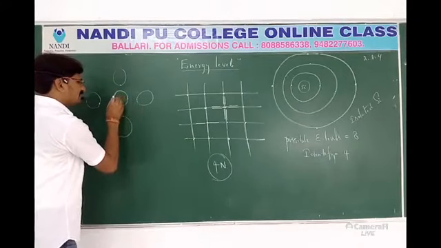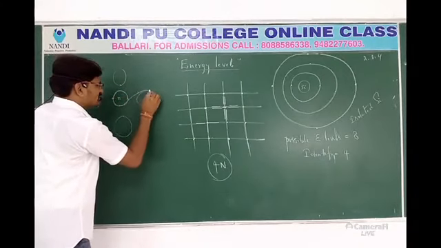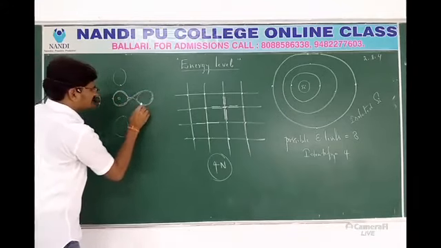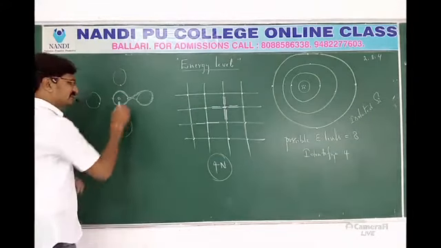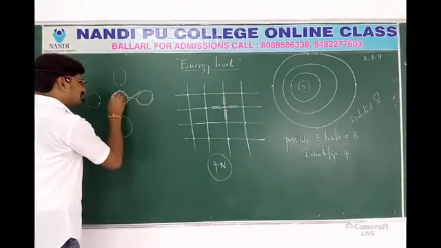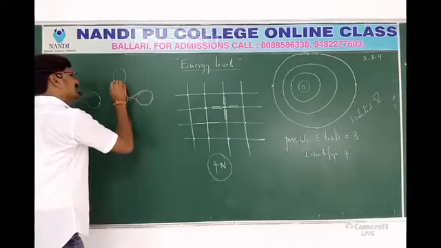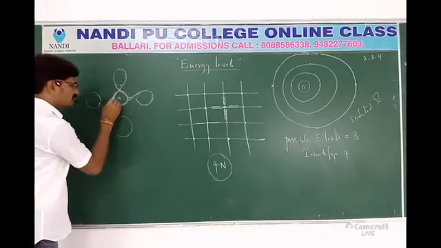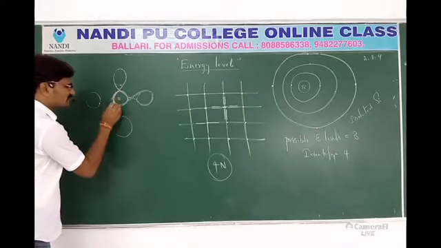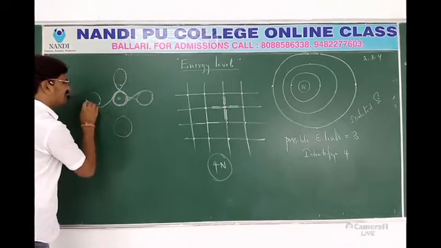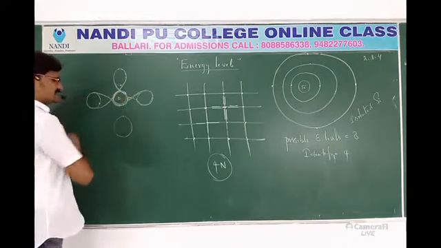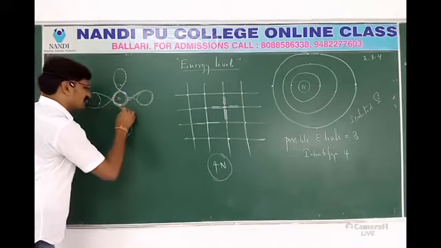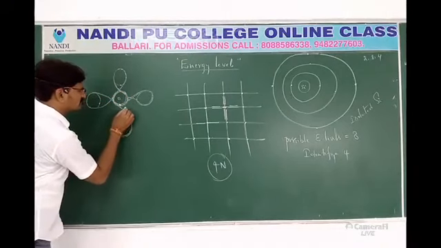It is revolving like this, and it is sharing with this one also. Yes, this electron is sharing like this to get stability. And this electron is also revolving and sharing with this one. When we come to this electron, it is also revolving and sharing with this one. When we come to the fourth electron, it is also sharing with another.